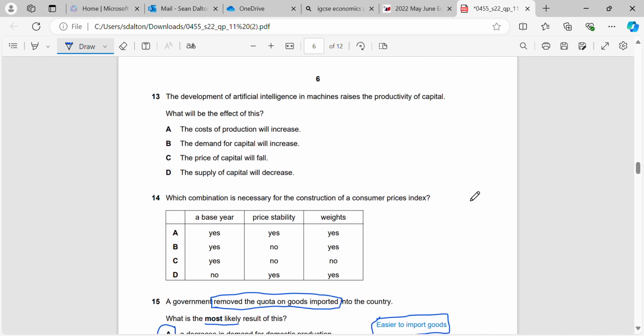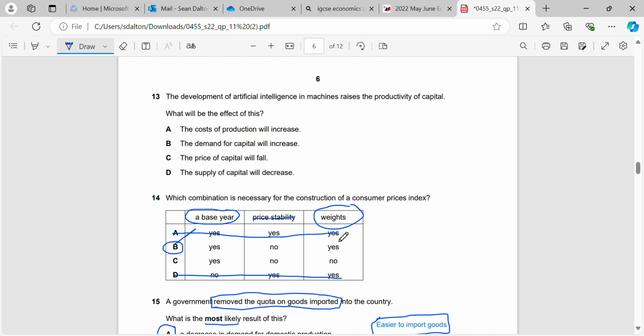Okay, which combination is necessary for the construction of a consumer prices index? So first of all, do we need price stability? No, we don't. Okay, why? Because it's what measures our price stability essentially. So we don't need it to make it, but we do need weights and we do need a base year. So B is our correct answer here.